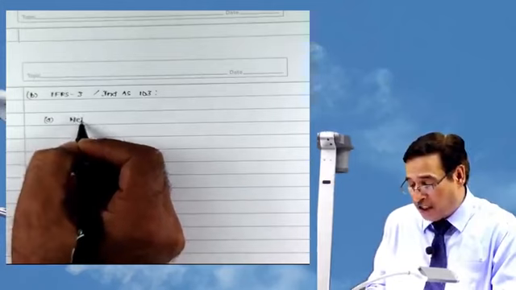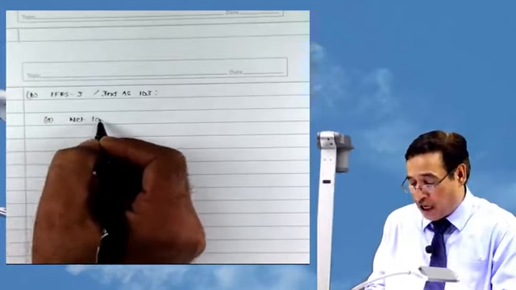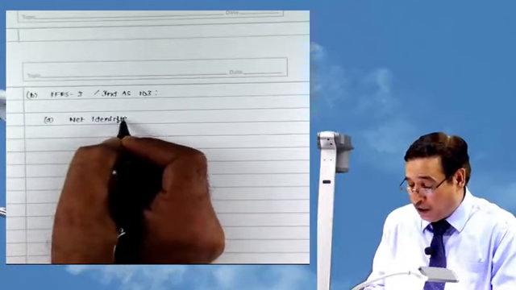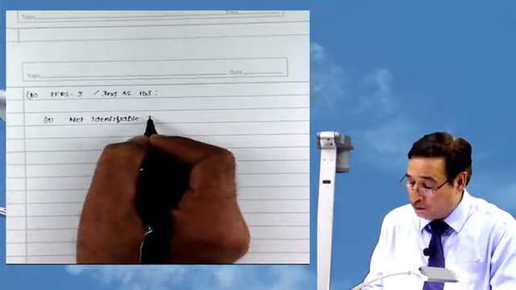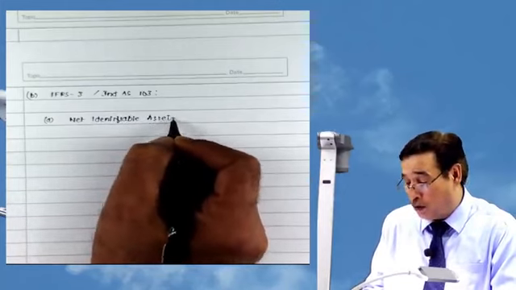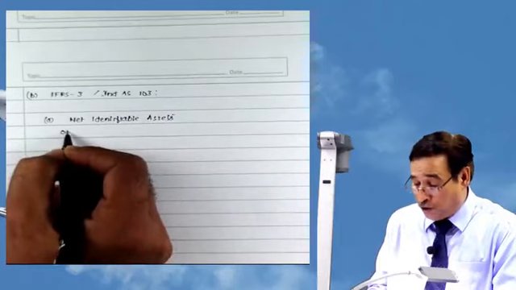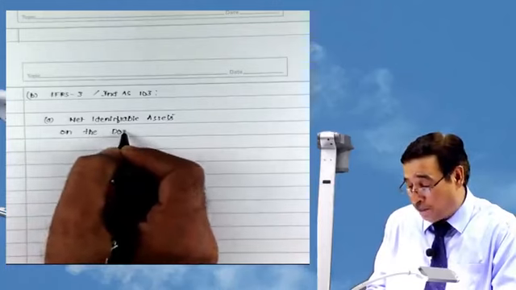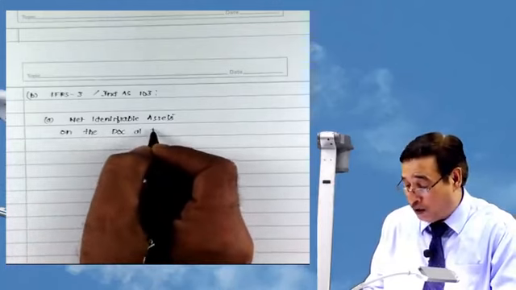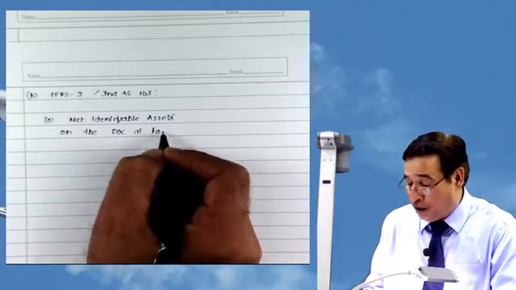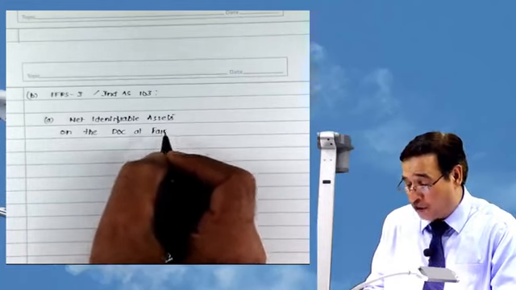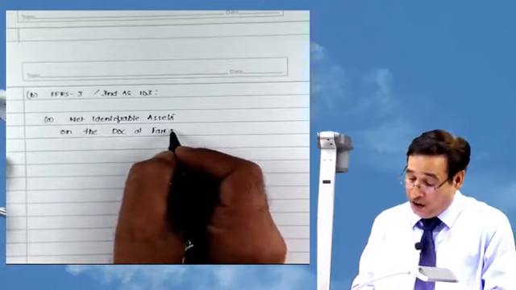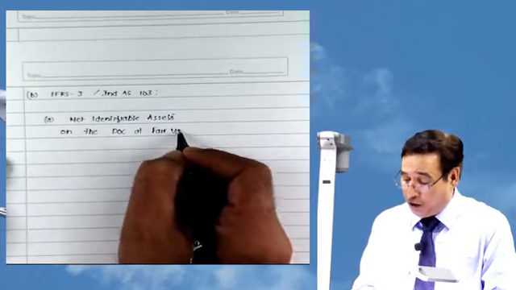In simple words, it means net assets, but still I will write net identifiable assets on the date of control, DOC, at fair value. In fact, all the IFRS, International Financial Reporting Standards, stress upon fair value. So, net identifiable assets on the date of acquisition at fair value.